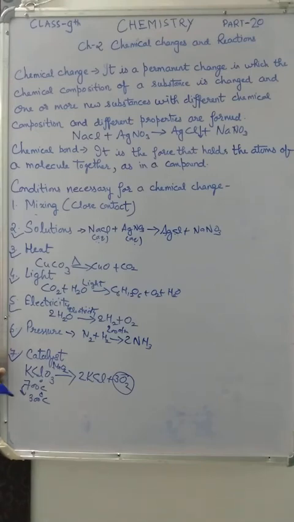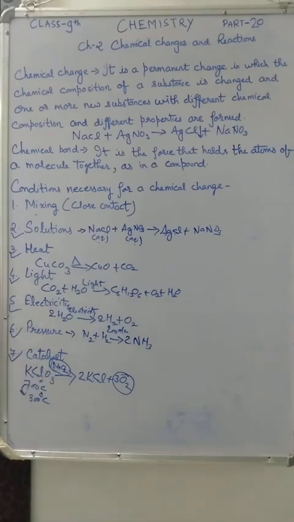So in this reaction manganese dioxide acts as a catalyst. Without manganese dioxide it was decomposing at 700 degrees, but in its presence it starts decomposing at 300 degrees only.